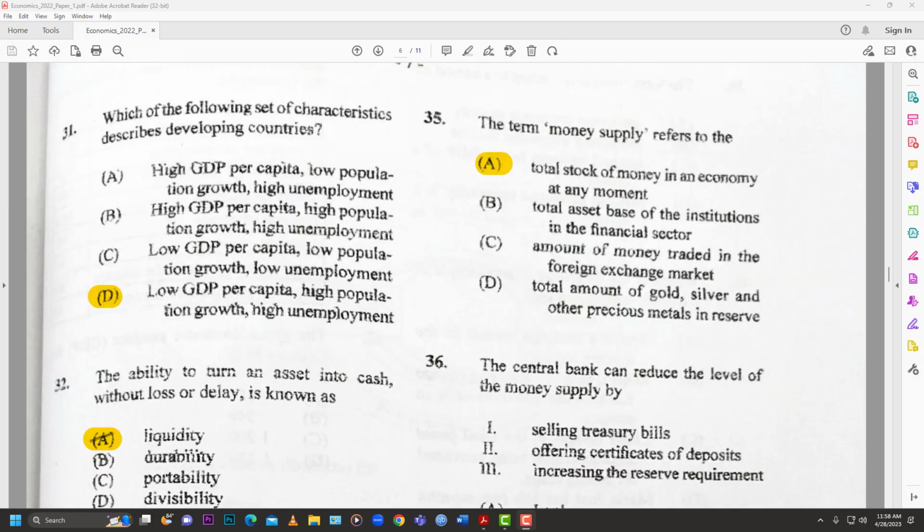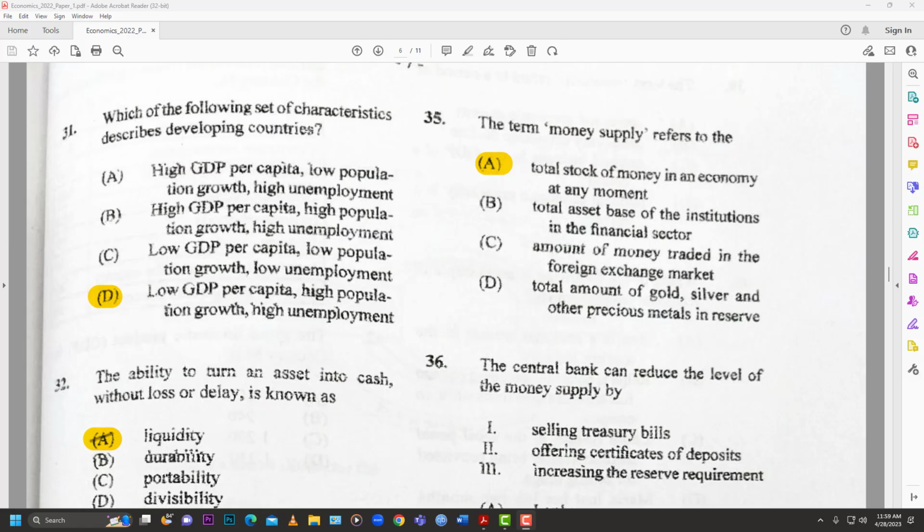Number 35. The term money supply refers to, the answer is A, total stock of money in an economy at any moment. And if you look at the rest of the options, you see that they're not really linking. Because B, total asset base of the institutions in the financial sector? No, but the money supply includes every aspect of the economy. Yours, mine, the banks, all those things that are in circulation. The amount of money traded in the foreign exchange market, total amount of gold and silver and other precious metals in reserve. So you know that's a choice option right there, D. You don't have to watch that twice.